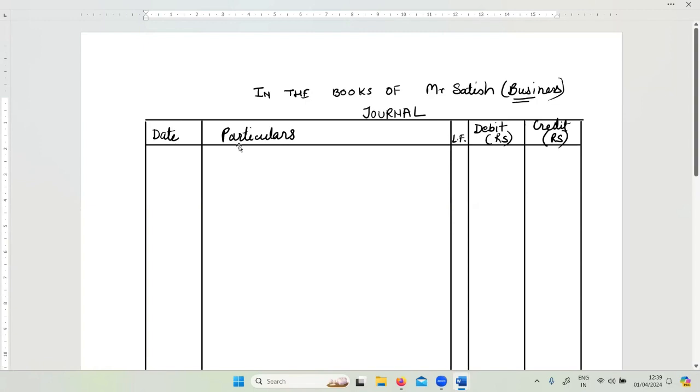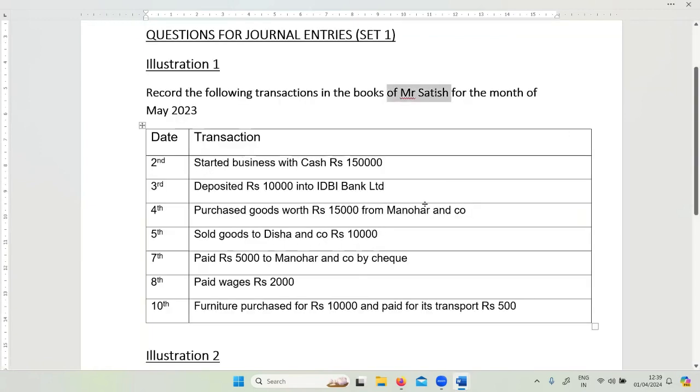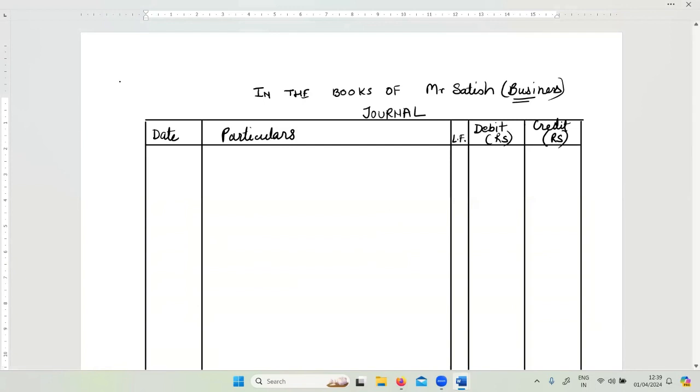Now comes the first transaction, started business with cash. What was the identification that we have done? Date is May, right? We are writing in the books of this person in the month of May. And when has he started the business? On 2nd. What is the amount? 1,50,000. When I had done the rough work, if you remember, I had taken cash account debit and the other account, Satish's capital account, credit. Fine. Now my job is putting those same debit and credit accounts into this particular format of journal.